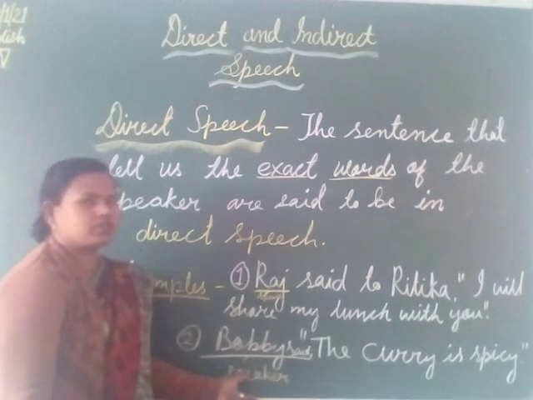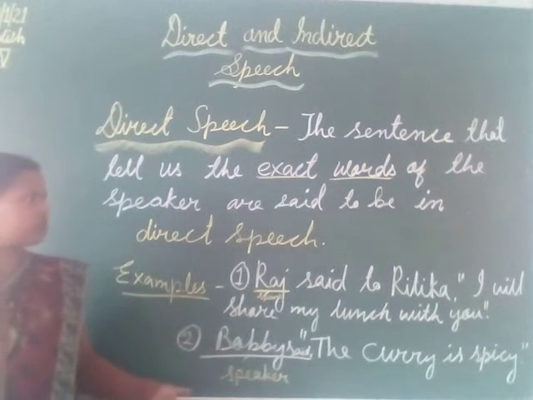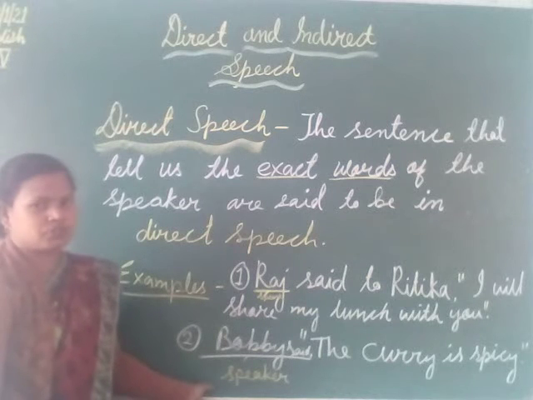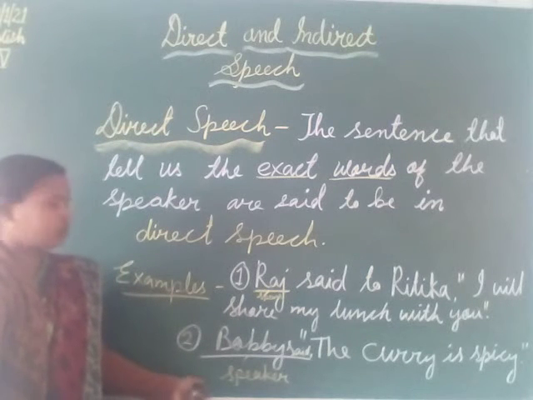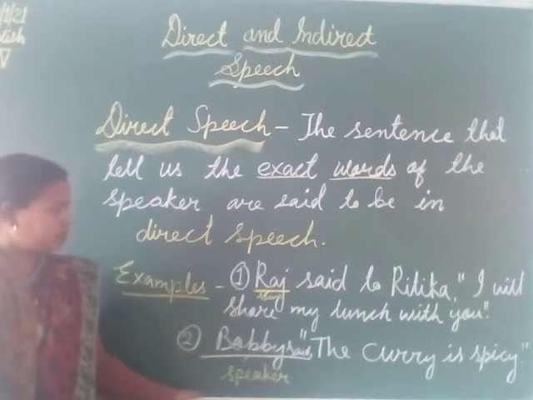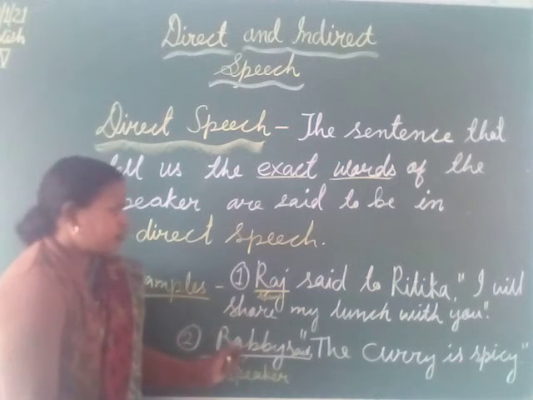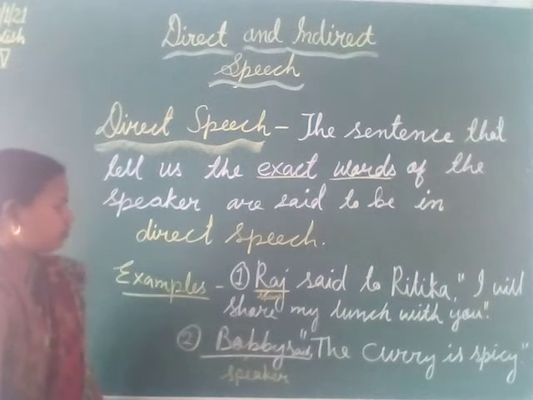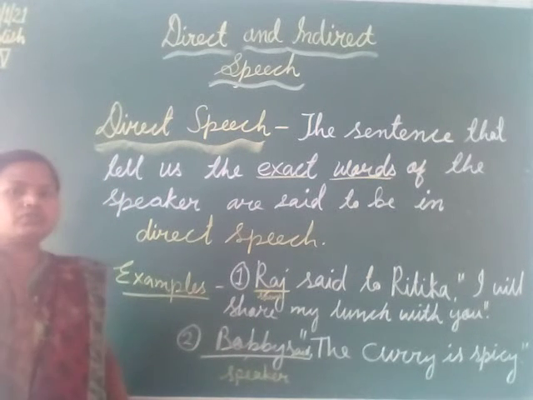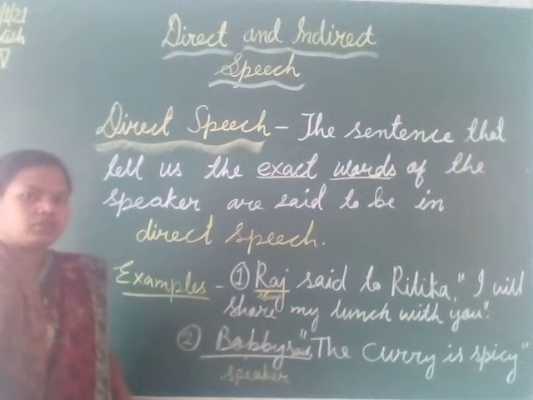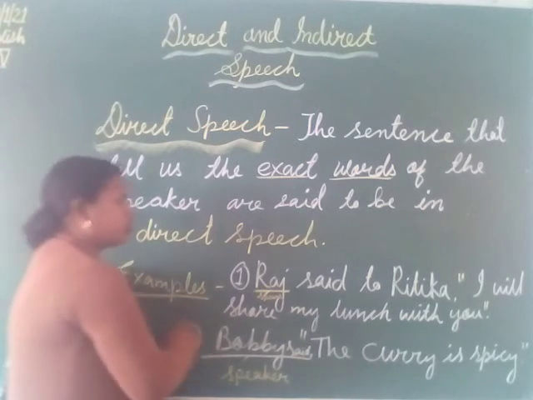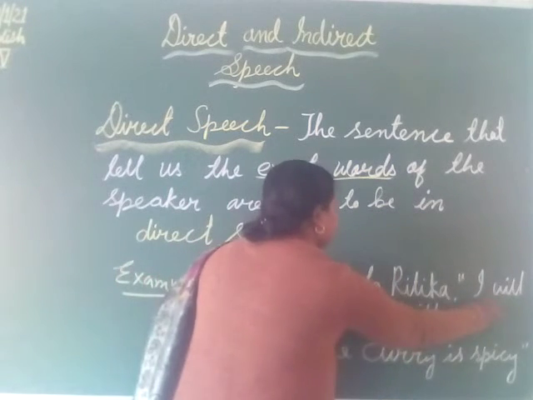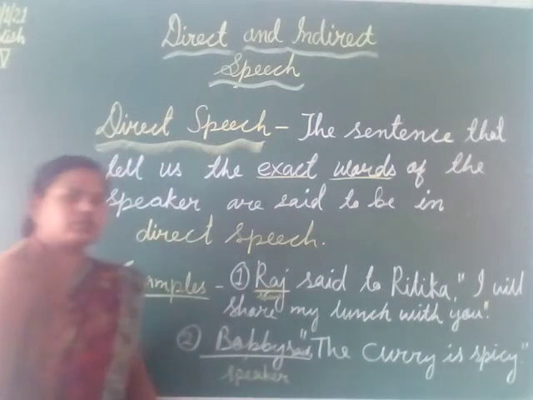So this type of sentence is said to be a direct sentence, in which the exact words of a speaker are given. Whenever the exact words of a speaker are written, they are always in between the inverted commas. These are inverted commas, you can say a quotation.